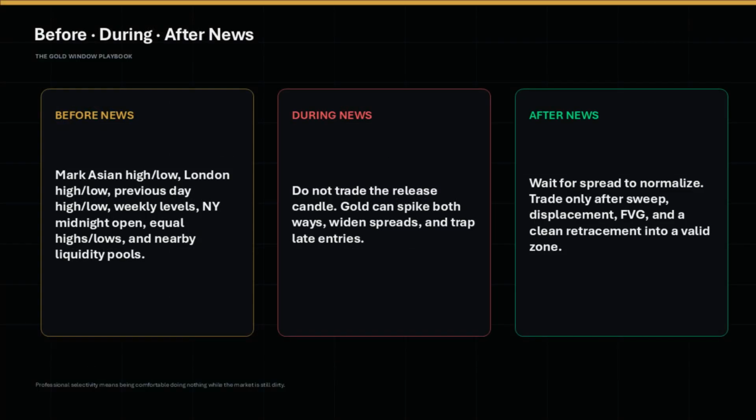Before the news, mark the obvious pools: Asian high and low, London high and low, previous day high and low, weekly levels, New York midnight open, equal highs and equal lows. During the news, do nothing. After the news, wait for the spread to normalize and for price to reveal direction. Only then can a trade be considered.